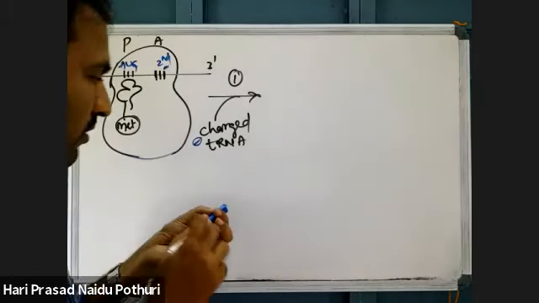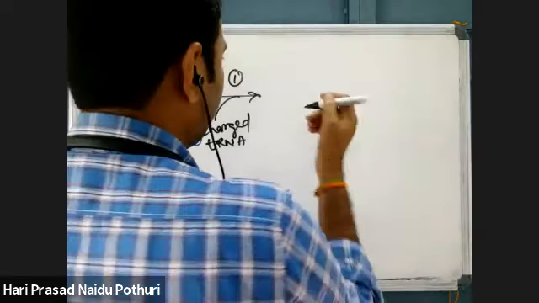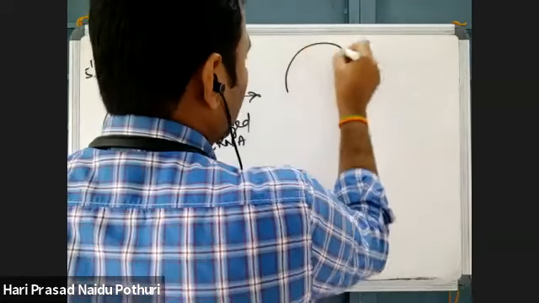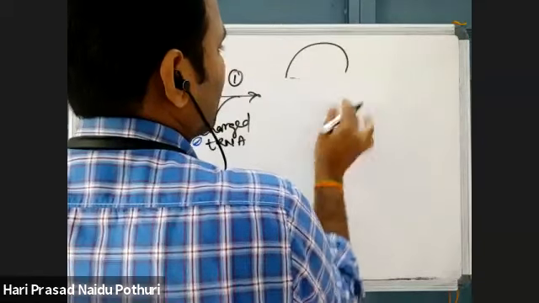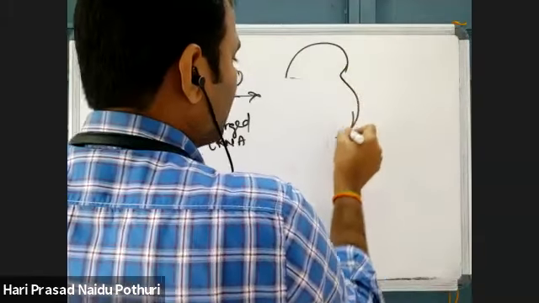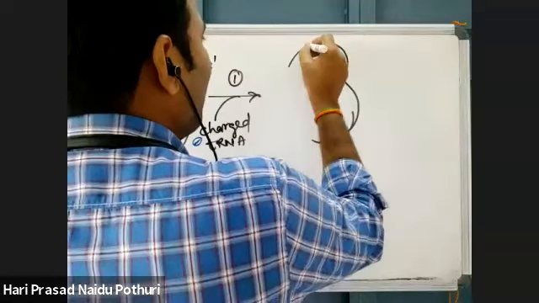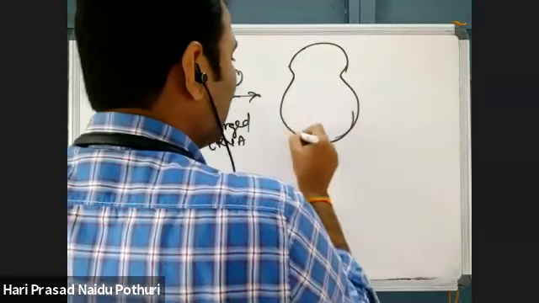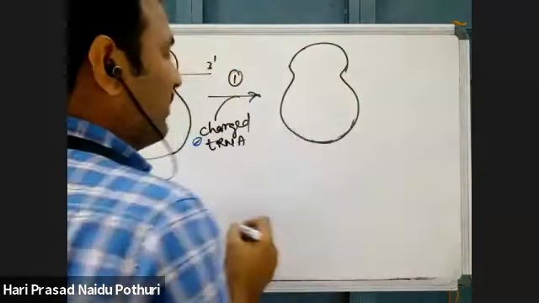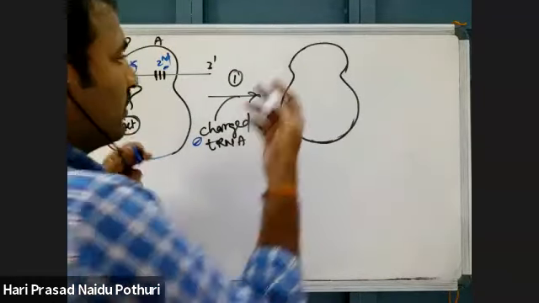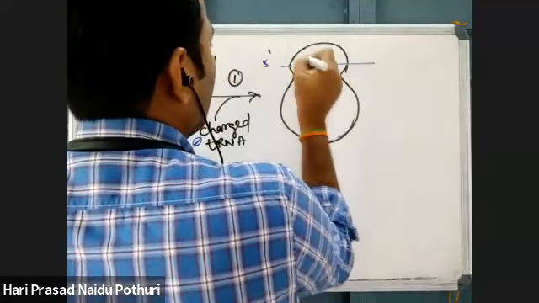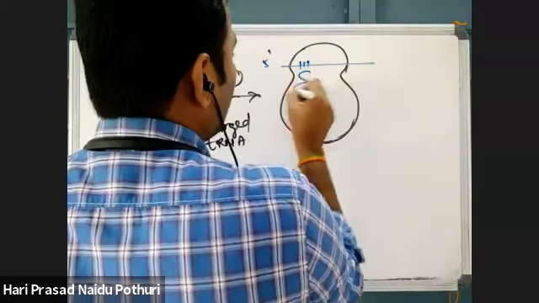See what happens now. If I write large diagrams, the board is not enough. If I write small diagrams, it may be confusing. Okay. See now. An mRNA with AUG codon, methionine is there.